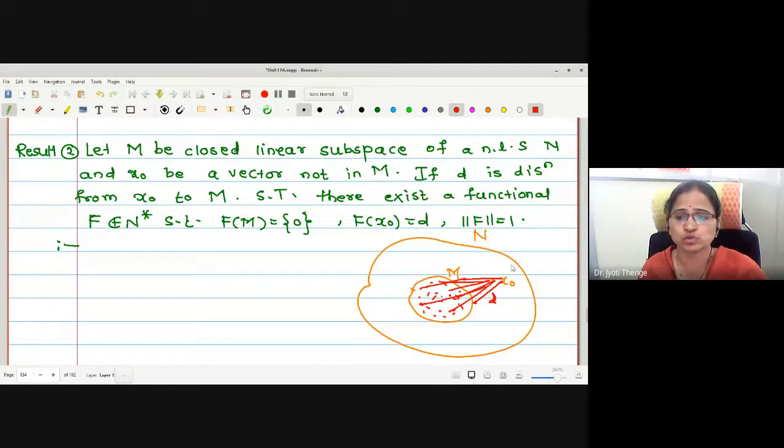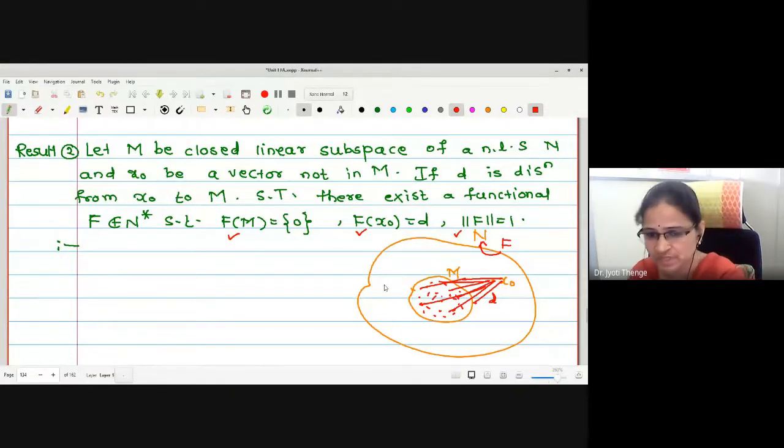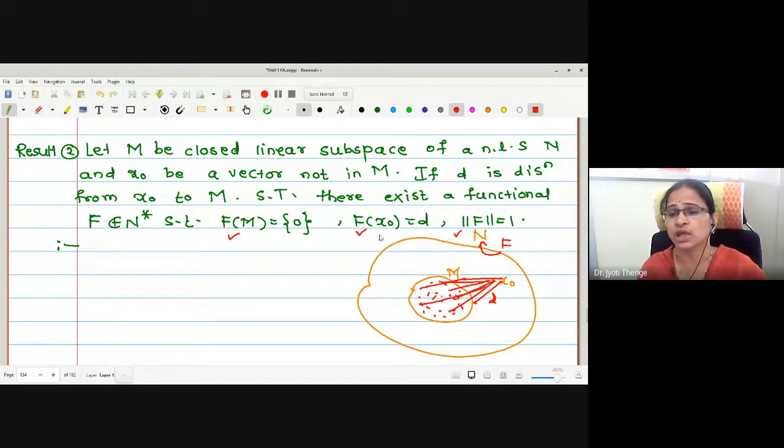Then our aim is to show the existence of a functional F, such that three conditions are to be proved: f of M is singleton 0, f of x naught is d, and the norm of f is equal to 1. Now, can we find the functional on M? We don't know the nature of the elements of M, and the functional should involve this value d.